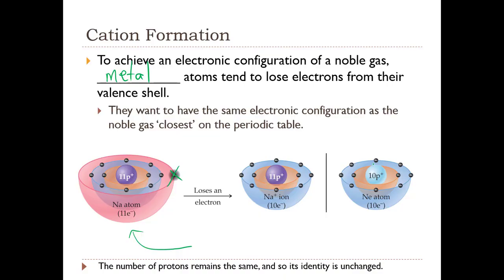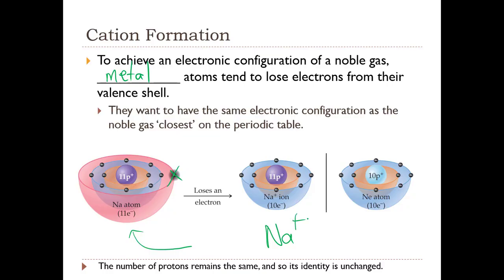Neon has 10 protons, sodium has 11. Since there is now an imbalance of protons and electrons, since it's lost an electron, we have more protons than electrons, so more positive charge.